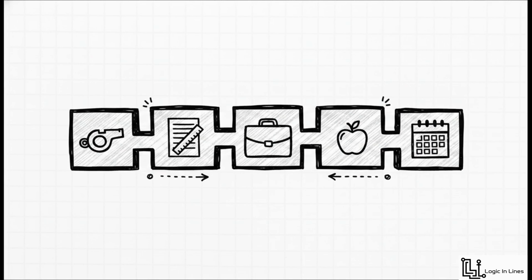You can see the blueprint in action right here. We assigned a clear character with certified fitness coach. We specified the format and adjustments with beginner-friendly 500-word guide. We completely targeted a specific audience for the task by saying weight loss for busy office workers. And then we added extra instructions to include a weekly plan and diet tips to guarantee a highly useful result. We literally used the architecture to force the AI to do exactly what we needed.